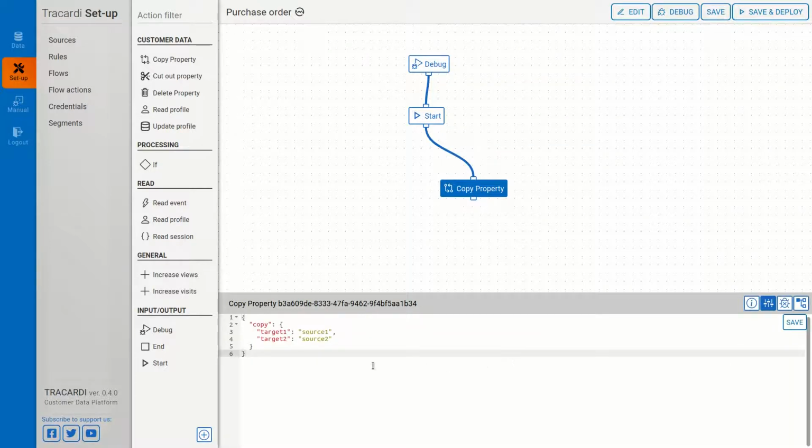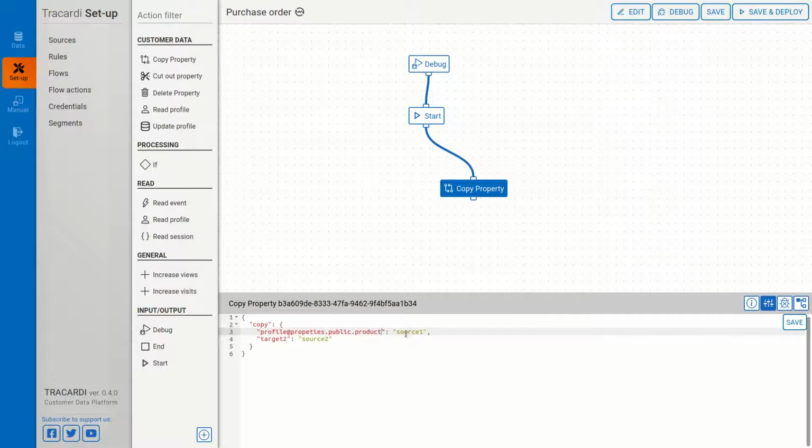Here in the configuration tab, you can see that we have a target and a source. My target is profile, and now I just type in the dotted format where I want to put it. So it's properties, private. Oh no, let's put it public, product.